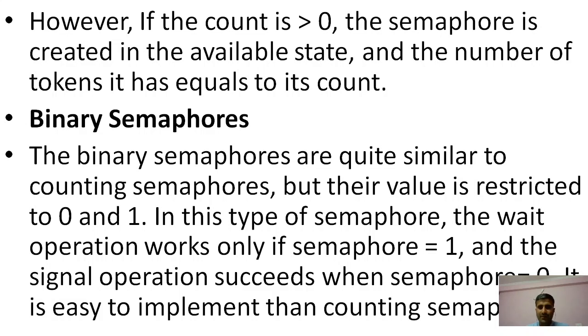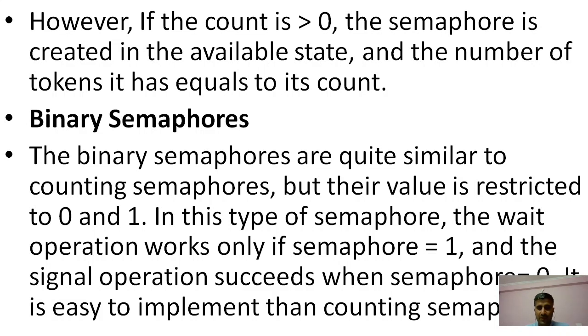In this type of semaphore, the wait operation works only if the semaphore is 1, and the signal operation succeeds when the semaphore is equal to 0. It is easier to implement than the counting semaphore. We already discussed that if we are using the binary semaphore, there is a 1 and a 0. So binary semaphores are quite similar to counting semaphores, but their values are restricted to zeros and ones, and in this type of semaphore the wait operation works only if the semaphore is 1, right?